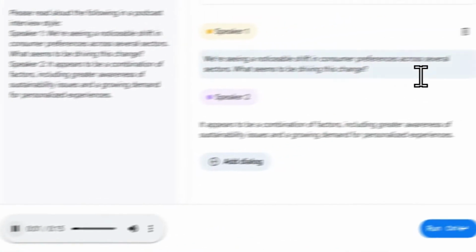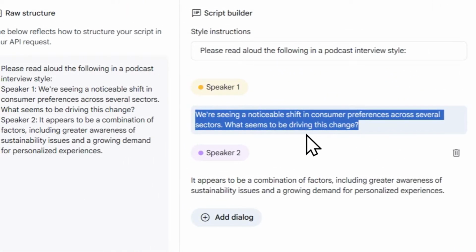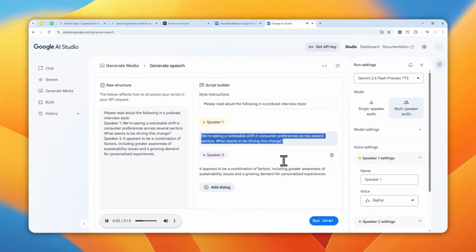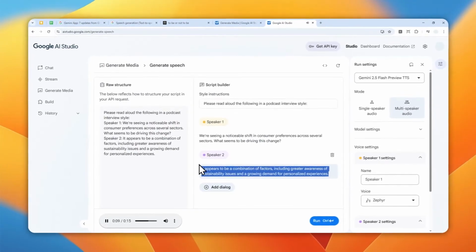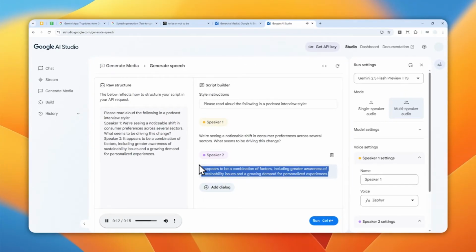We're seeing a noticeable shift in consumer preferences across several sectors. What seems to be driving this change? It appears to be a combination of factors, including greater awareness of sustainability issues and a growing demand for personalized